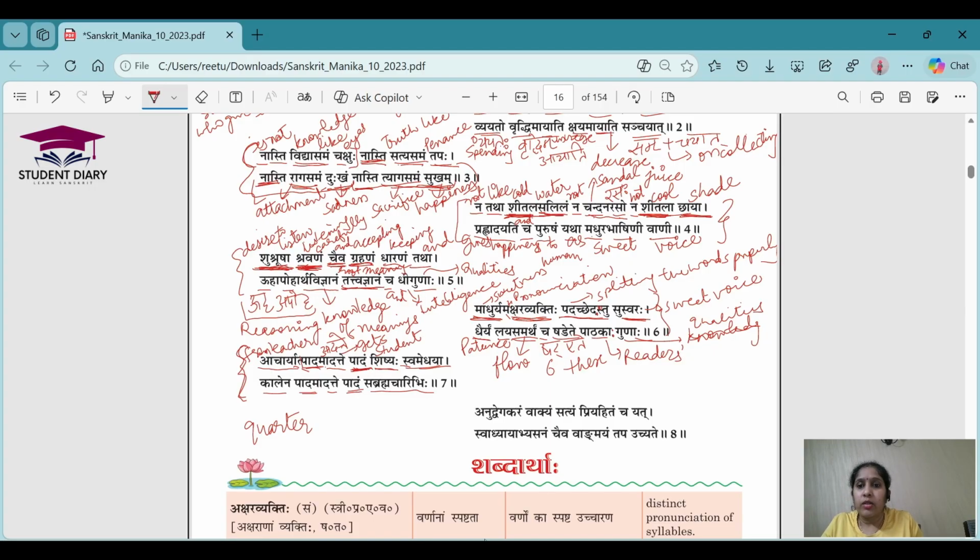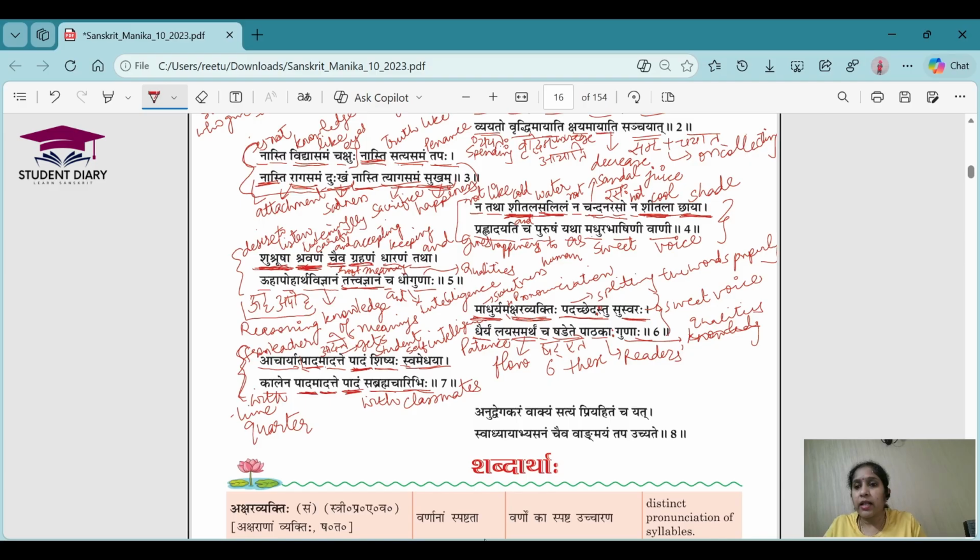Swa means self, so you can say self-intelligence. And it is in Tritya Vibhakti, so we'll say with self-intelligence. Kalin means with time. Again, Tritya Vibhakti, right? So with time. Padam is quarter. Adate means gets. Padam is again quarter. Sa Brahmachari means with classmates. Again, it is Tritya Vibhakti, so with classmates. Okay, fine. So let's decode the meaning of this shloka.